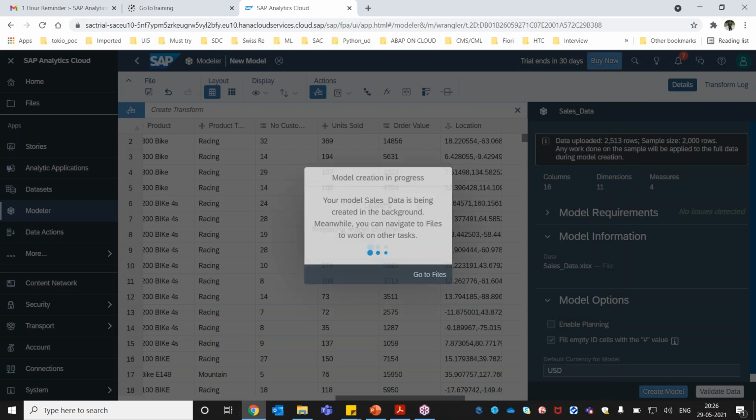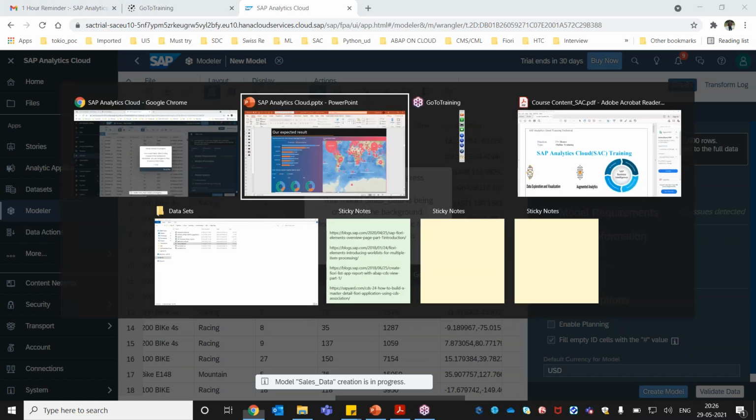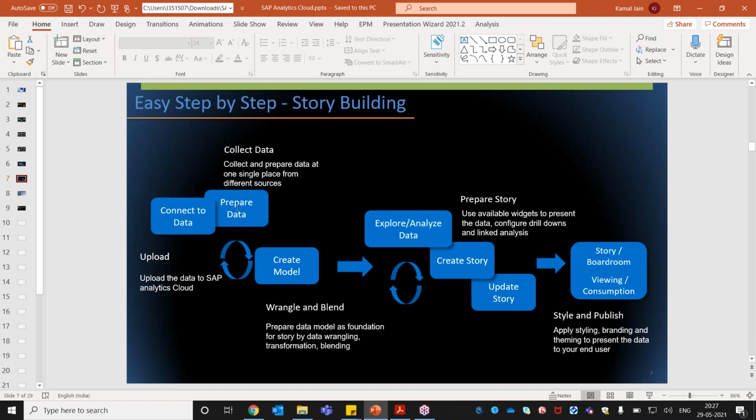All right, the system is going to prepare the model in the background. So what we have done is prepared our data, and now we are creating the model. Once the model is created, we'll explore and analyze data, and then create a story.